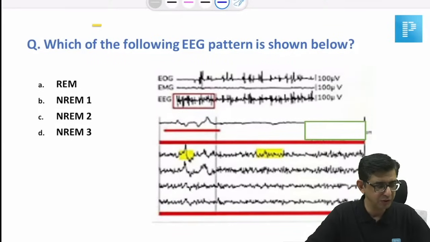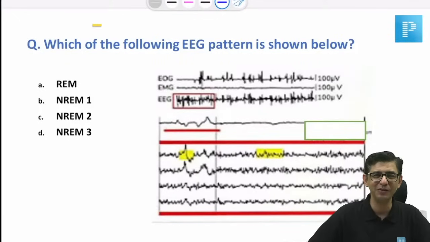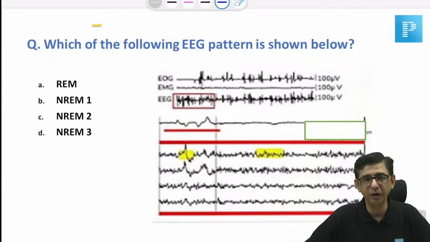It has always been tricky. The hack for this question is that don't focus on the EEG recording, but rather focus on the electromyography. It almost is a flat line in this particular case.